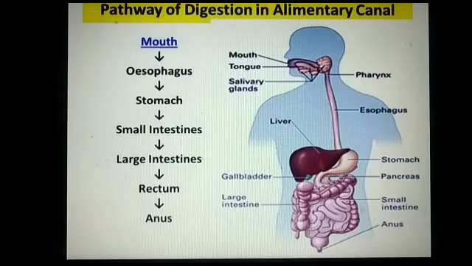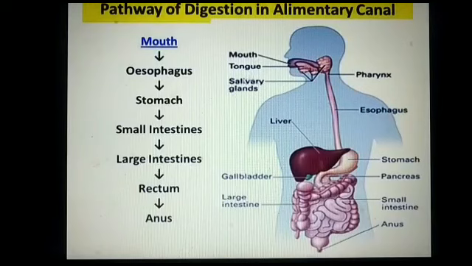Actually student, digestion starts from the mouth because in our mouth the salivary gland is present. These salivary glands secrete saliva and saliva breaks down starch into sugar. How many glands are associated with the digestive system? 3. Salivary gland, liver and pancreas. And the biggest gland of the human body is the liver.